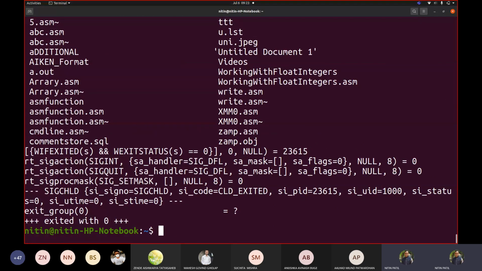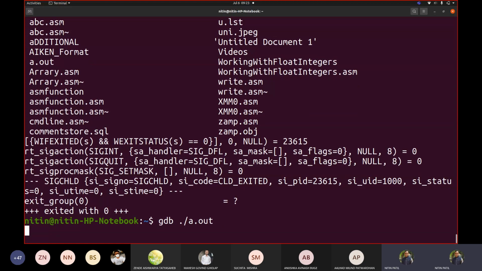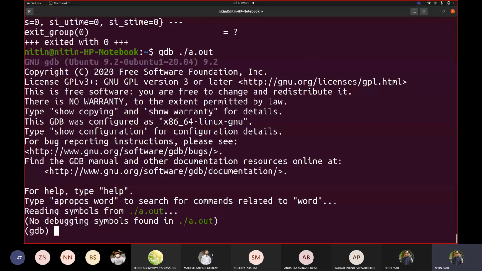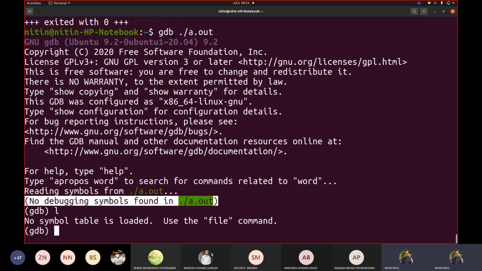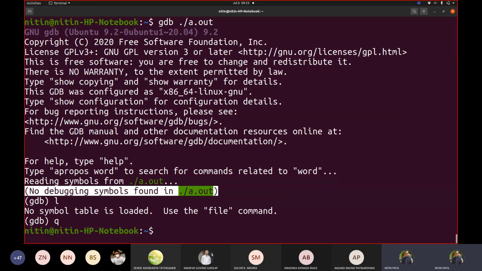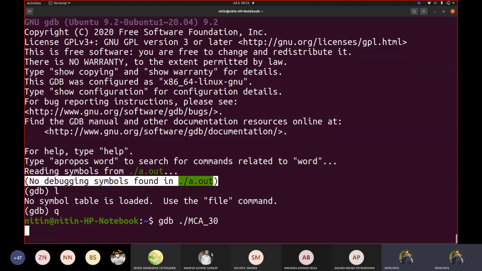Now let us try to see where the registers are. So let me go to gdb ./a.out. If I take that a.out, which was created without the -g option, it says no debugging symbols found. So if I try to display my code using this command, it says nothing is loaded. That's why I need to make use of this. So I will use my MCA30 file, which I created using the -g option with GCC. Let me execute this.